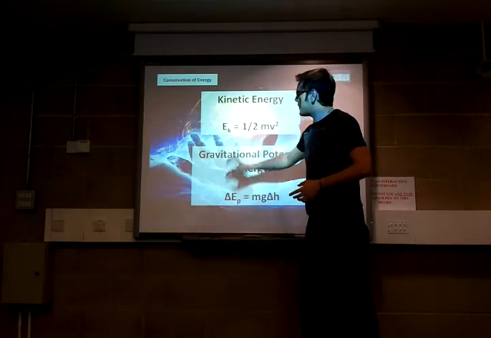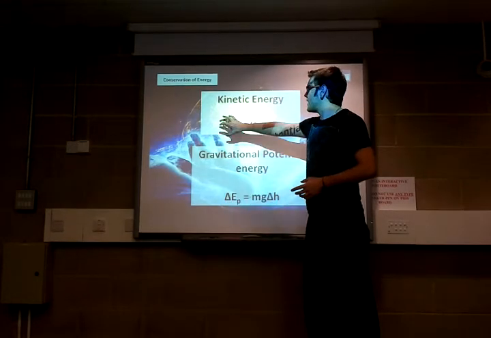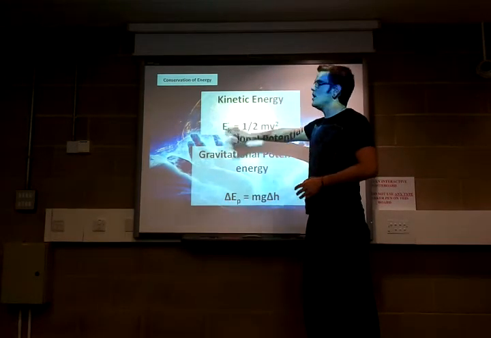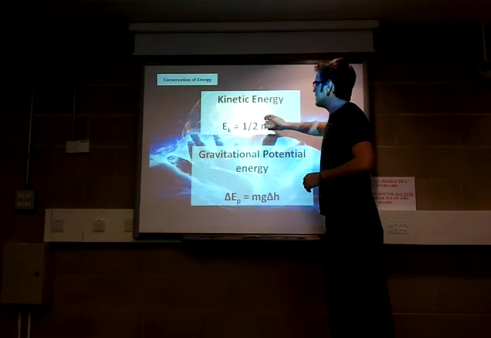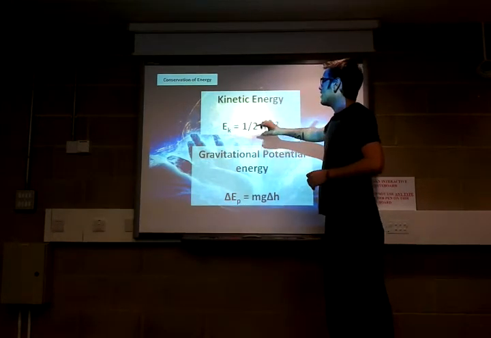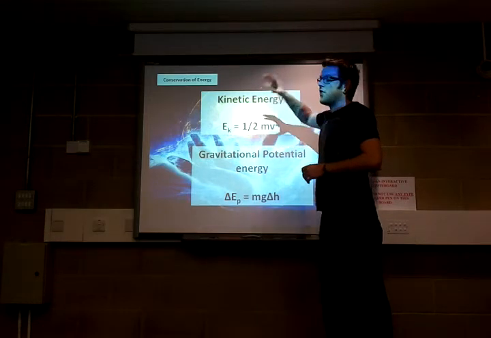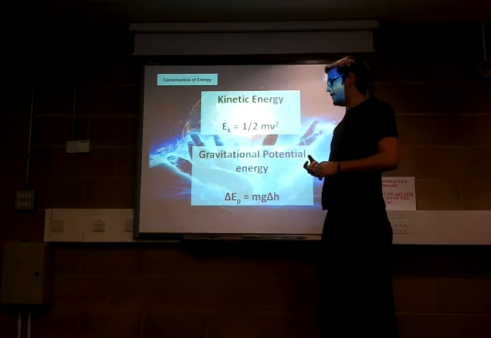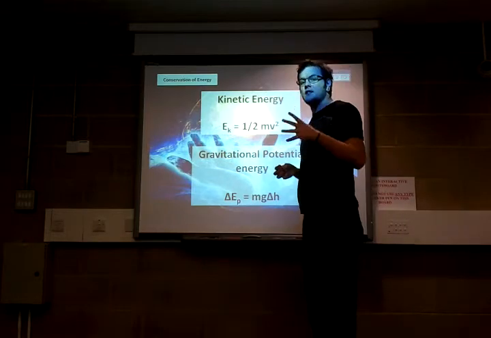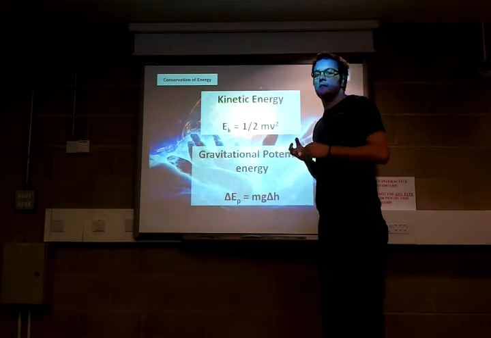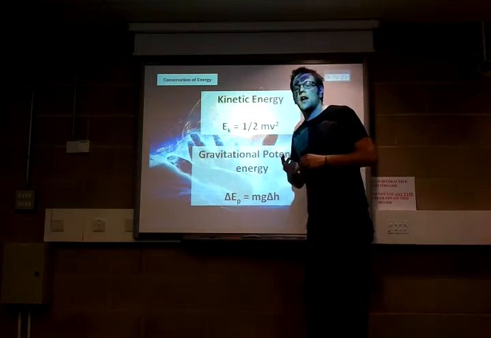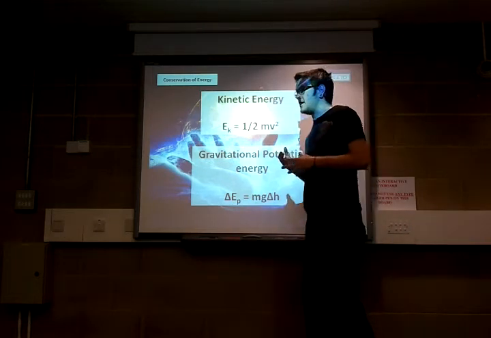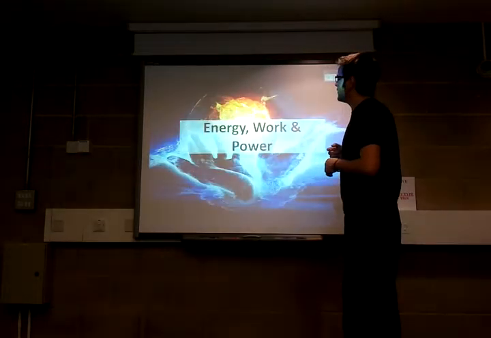So therefore, if we know our potential energy, then the kinetic energy itself would actually be the same as well. So you can backtrack and work out the rest of the equations here. You could work out the velocity and the time it would take for that object to fall 2 meters. So what we're going to do is have a look a little bit more in depth into the maths involved, not just in the conservation of energy, but actually working out how much energy you would use within a system, which is where we're going to move on to now.